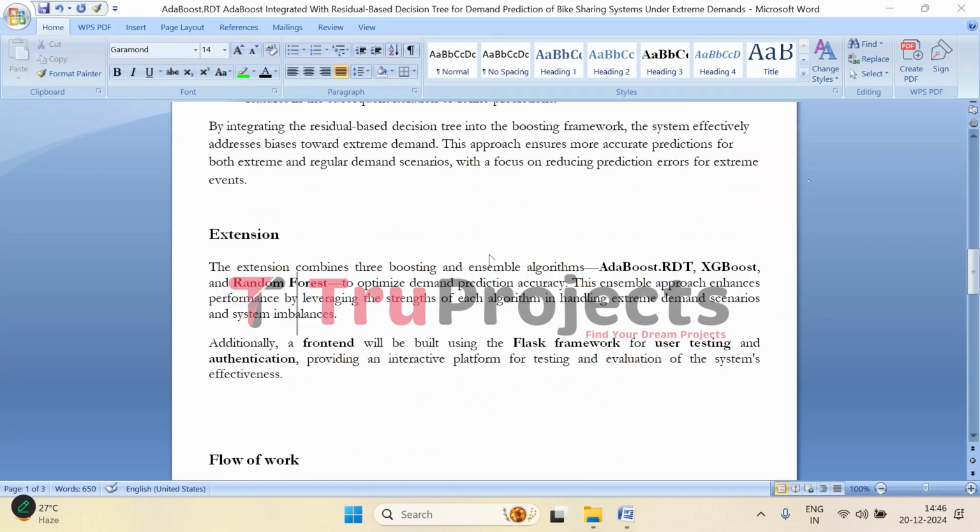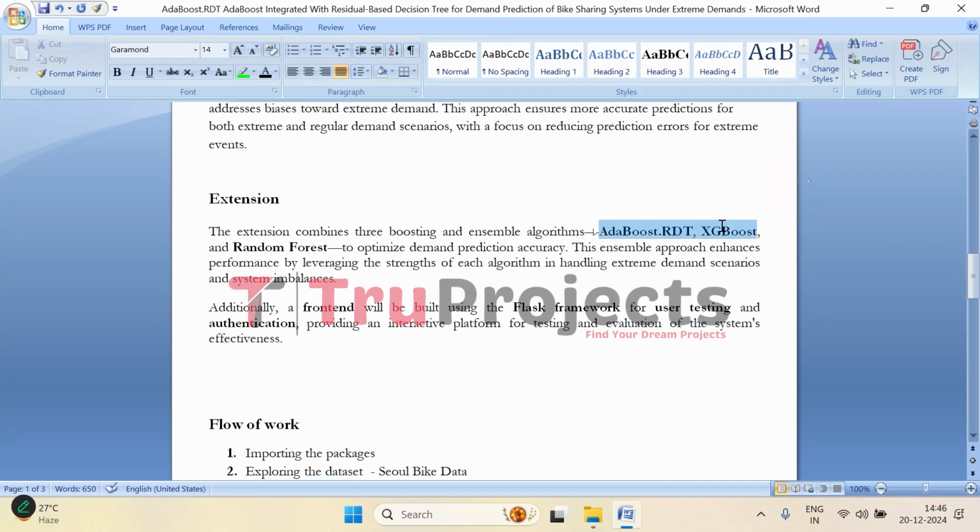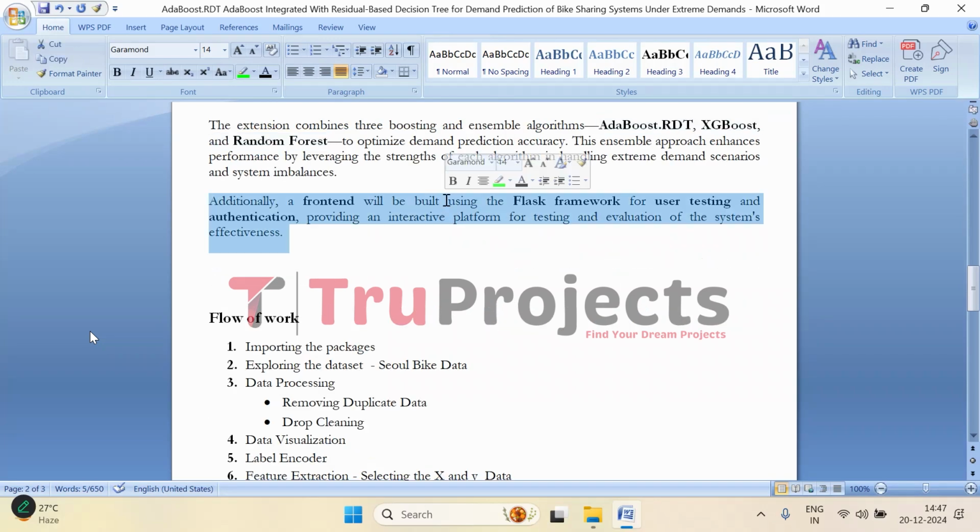To further improve the accuracy in this project, we are combining three powerful algorithms, that is the proposed model AdaBoost.RDT and the XGBoost and Random Forest, into one ensemble system. Each of these algorithms has its own strengths, especially when dealing with extreme demand scenarios and the challenges of system imbalances. By combining them, the system benefits from the unique strengths of each algorithm, improving its overall accuracy and performance in predicting both regular and extreme bike rental demands.